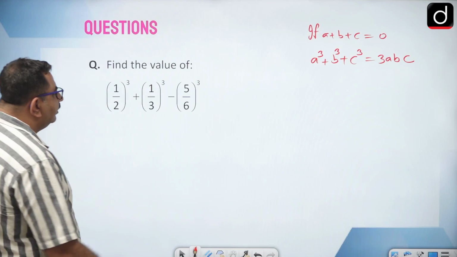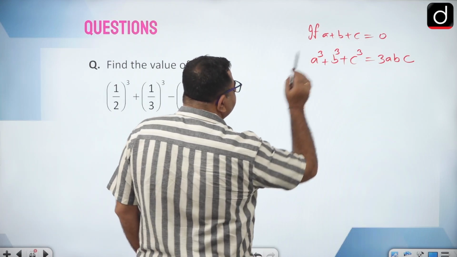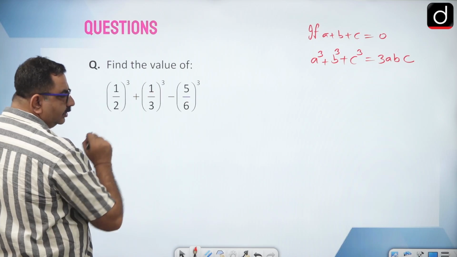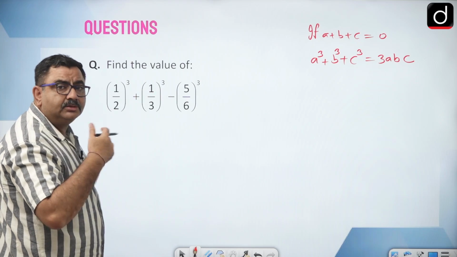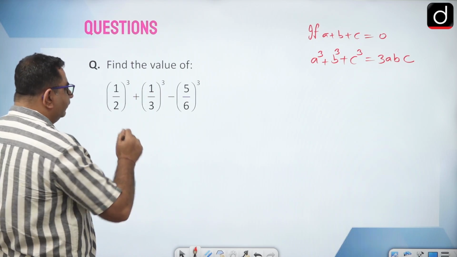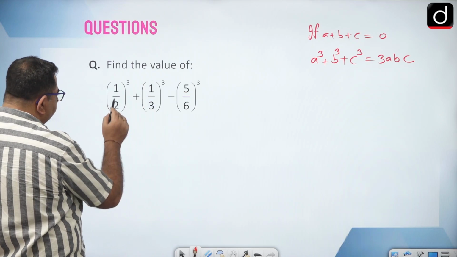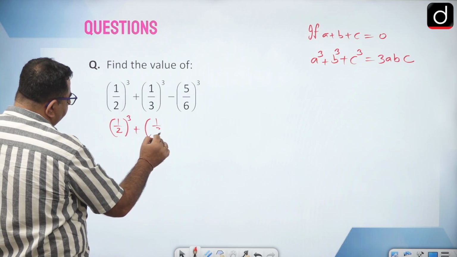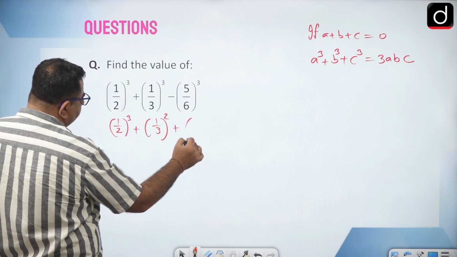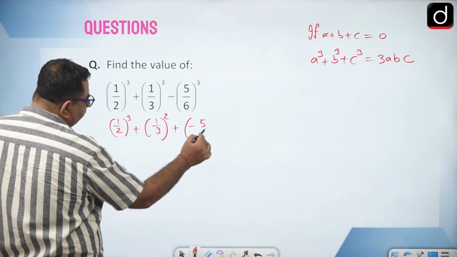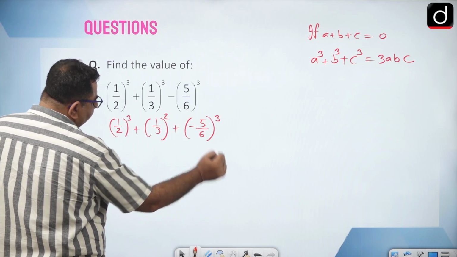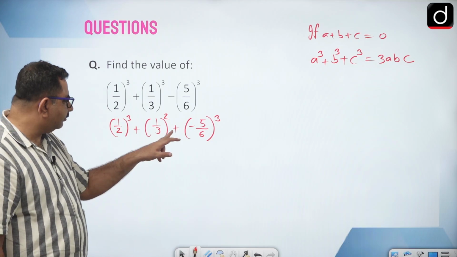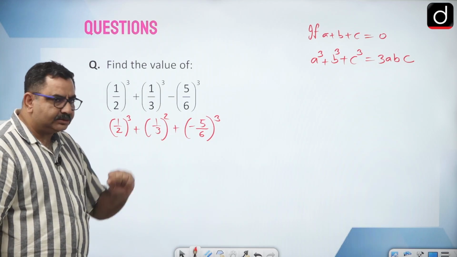So now if I can prove that a plus b plus c is 0, then directly I can write the answer for a cube, b cube, c cube, three terms, all with cubes. Now if you consider here (1/2) cube plus (1/3) cube plus, can I take the minus sign inside, minus (5/6) cube, so the minus will come out also, and that and this are the same.